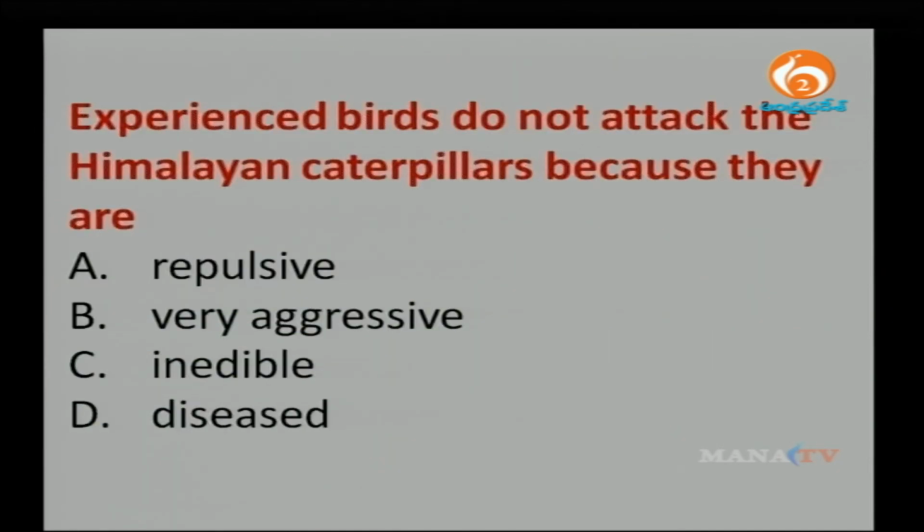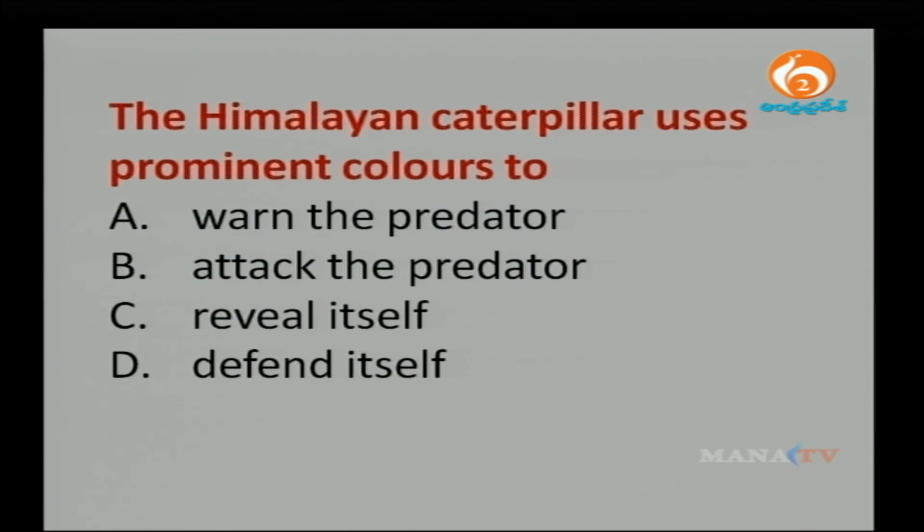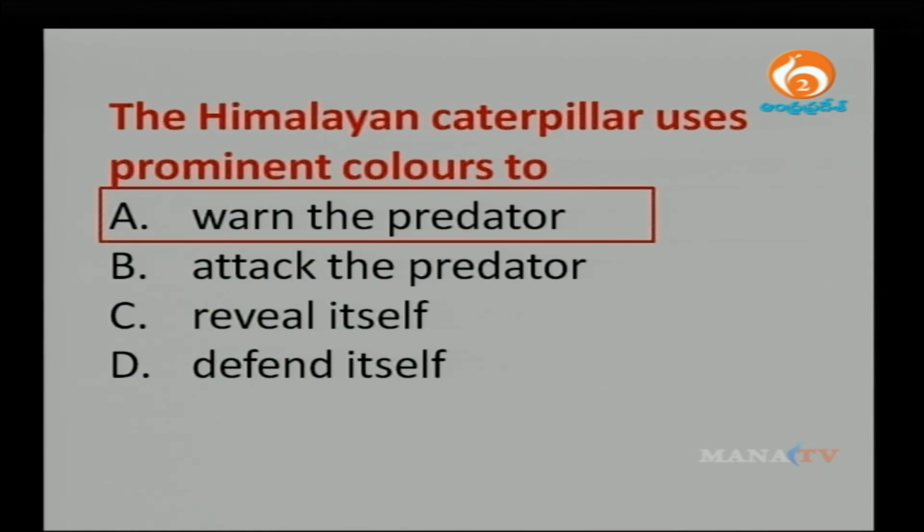Next, experienced birds do not attack the Himalayan caterpillar because they are repulsive, aggressive, inedible, diseased. Inedible means you cannot eat them. So that's the correct answer. The Himalayan caterpillar uses prominent colors to warn the predator, attack the predator, reveal itself, defend itself. So is it attacking? No, it's not attacking, it's only warning the predator.